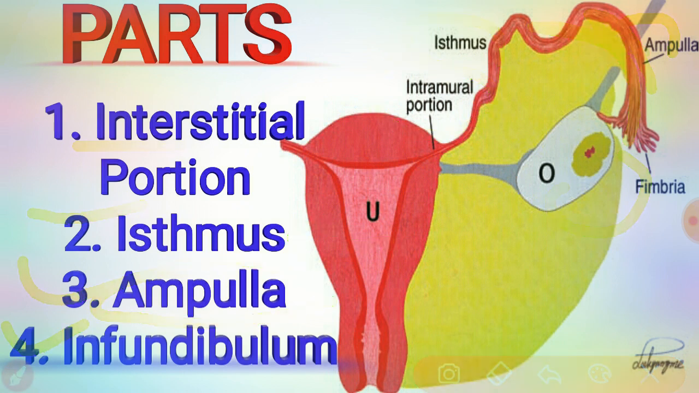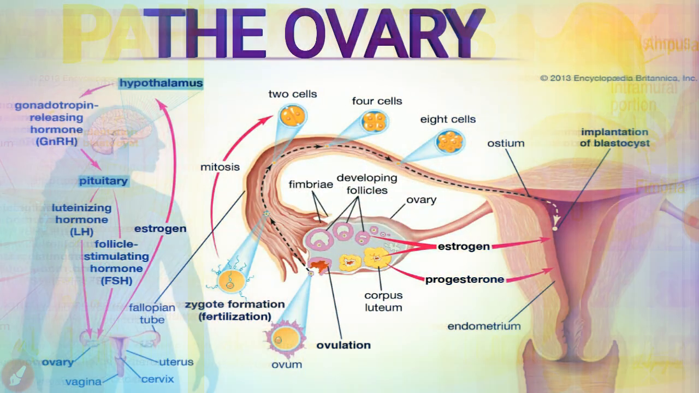Coming to the infundibulum. The infundibulum is the funnel-shaped lateral end of the fallopian tubes and overlies the ovary. Several finger-like processes elongate to the edge of the infundibulum, which we call the fimbria. So this is the infundibulum. These are the parts of the fallopian tubes.